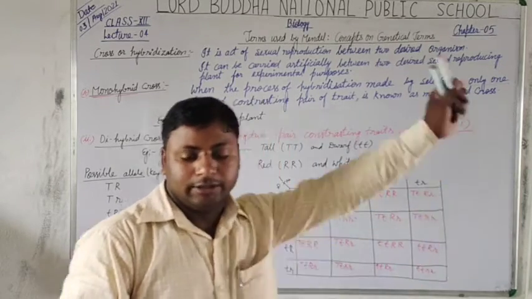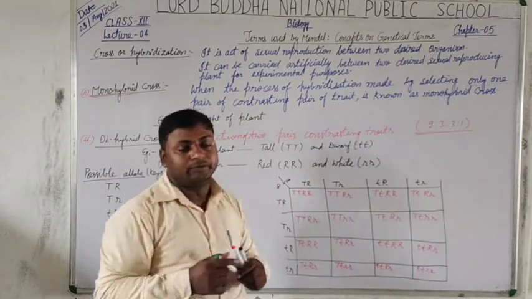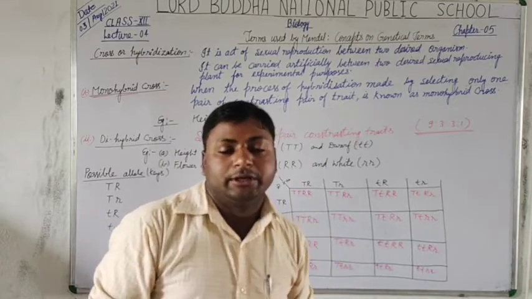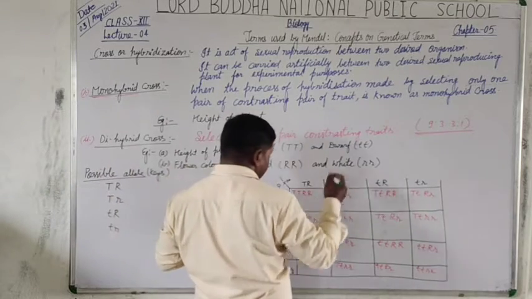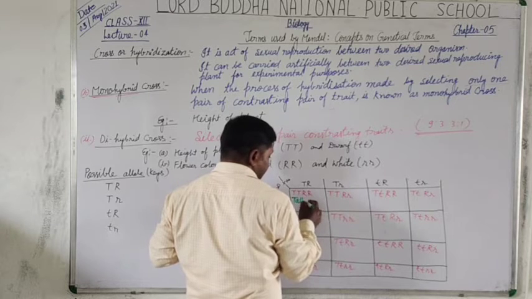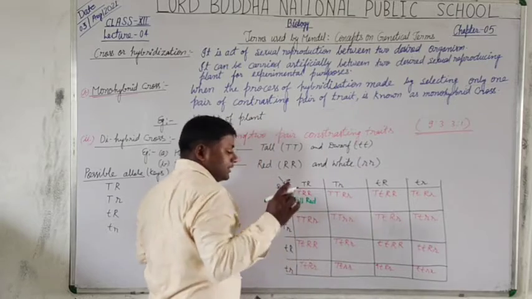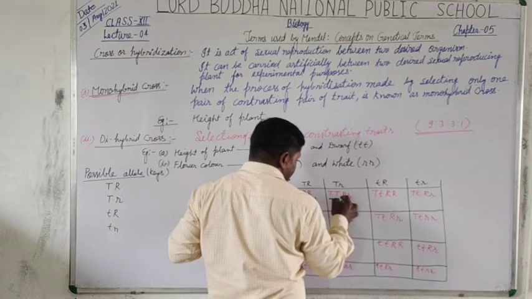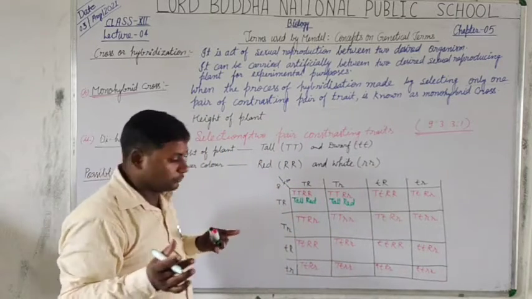So what we found here, we are now going to define only by the genotypic character, not by the phenotypic character. So this plant will be tall in height and bears red color flowers. This will also be tall and red because capital R is dominant and small r is recessive.